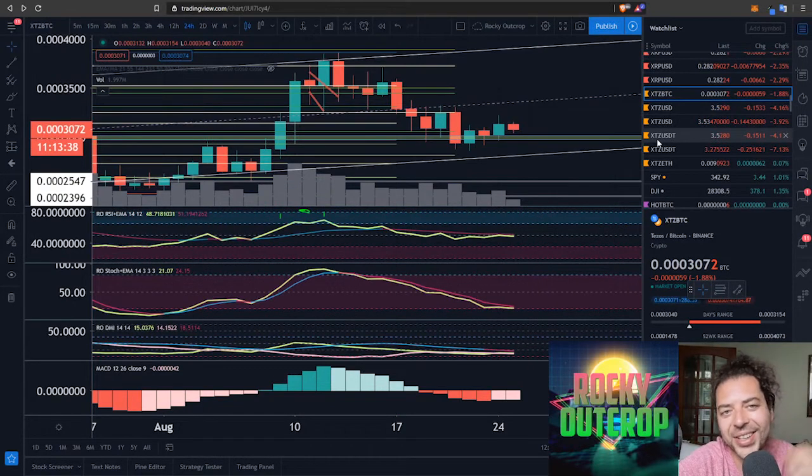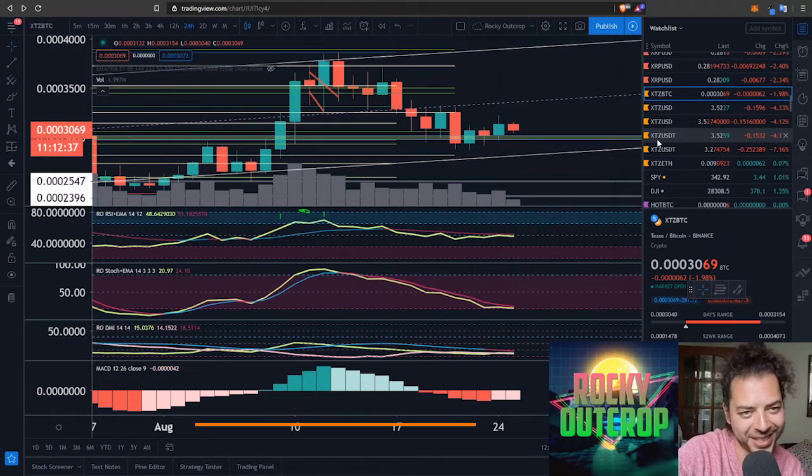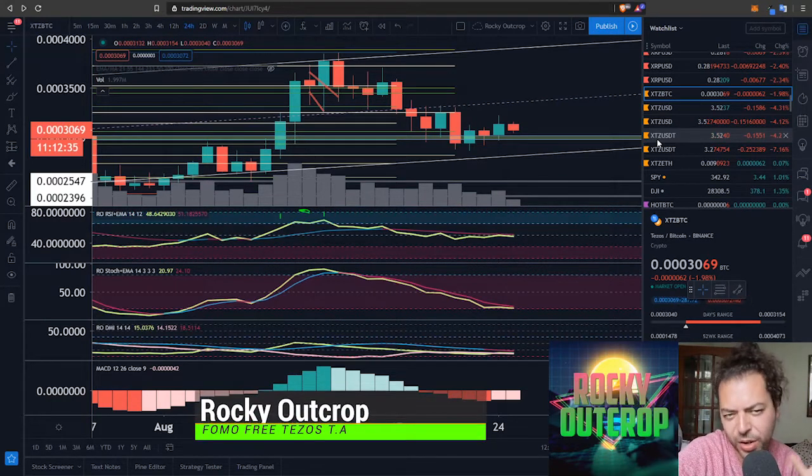Hi friends, let's take a look at Tezos versus the Bitcoin Oz and Tezos versus the Dollar Oz, and maybe even Tezos versus the Ethereum Oz as well. By the way, why is Tezos called Tezos? It makes it easier to Google the thing, okay? So I was talking about this in the Discord with people.